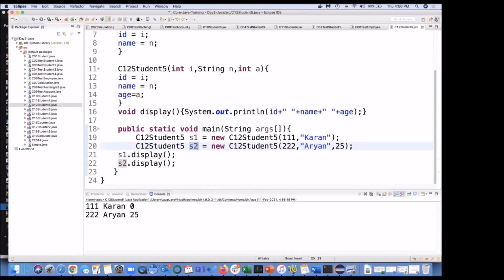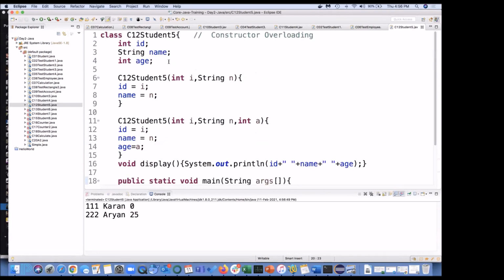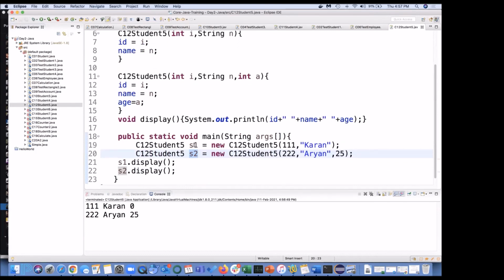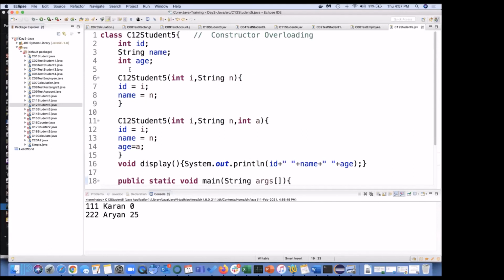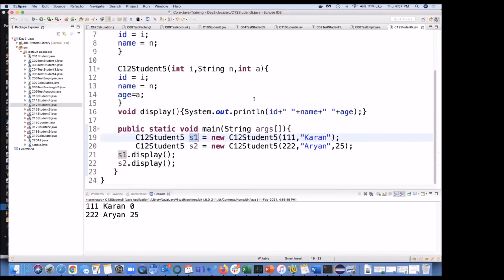Okay, so 0. We have not added 0. The compiler has added this as 0, because the moment you create object S1 for this class, whatever members are there in this class, your compiler has to instantiate that and put some value. If you are not putting one, it will put it for you. Okay, we'll move to another program.